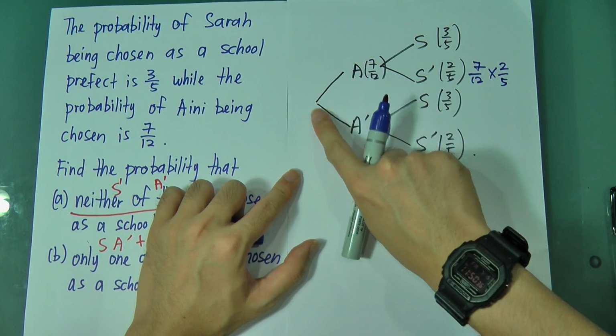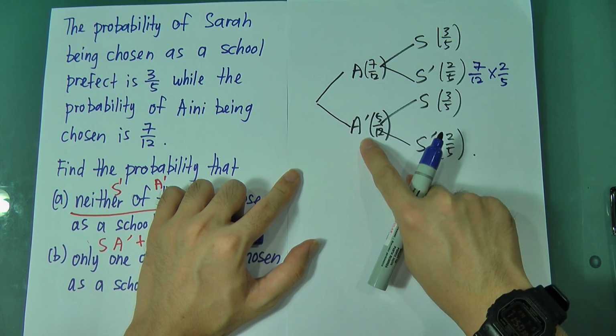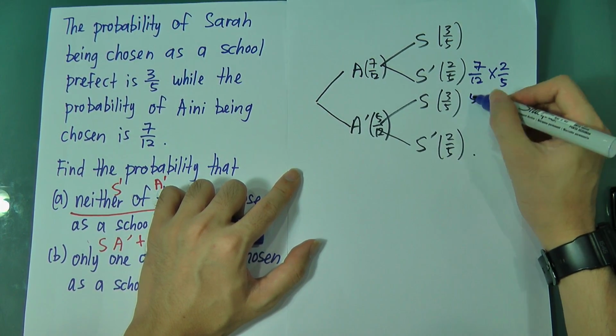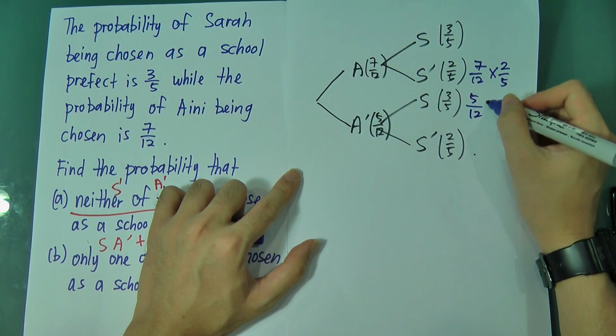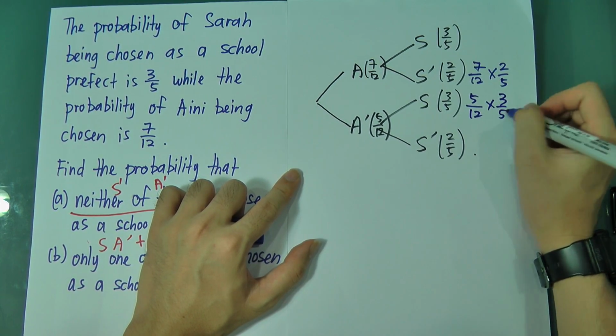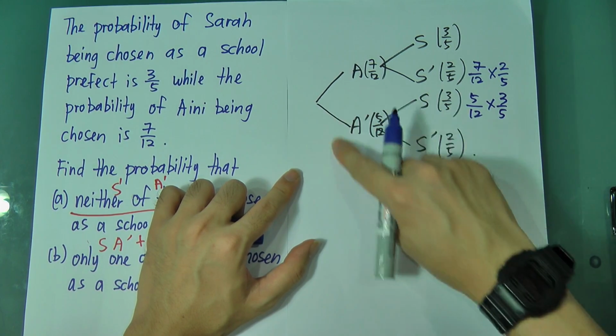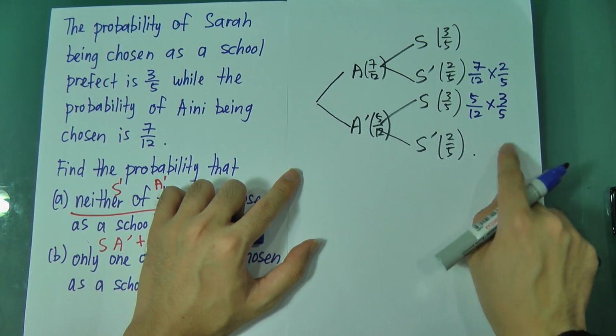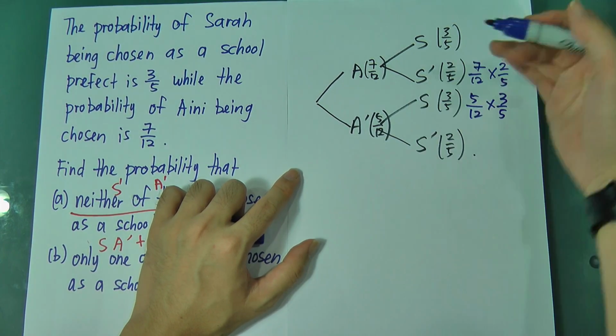Alright, then Aini is not a child? We have to choose Sarah, so only one of them is called. So 5 over 12 multiply 3 over 5. The last one, Aini not being a child and Sarah also not being a child. So this one cannot, this one is neither of them. So we only get these two, right?